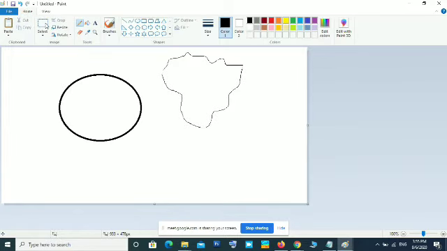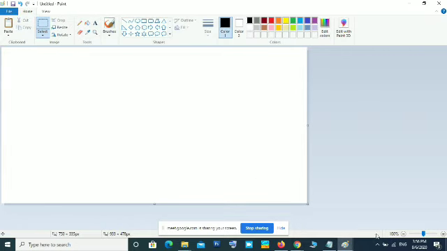Now on the Home tab, all the tools for drawing in your Paint program are provided. Using these tools, you can draw some simple pictures. Let us see what the tools are. Here different tools are grouped under groups. First, cut, copy, paste are grouped in a group; the group name is Clipboard. After that you can see the Image group. In the Image group, the select command is there, crop command, resize command, rotate command. All these are in the Image group.